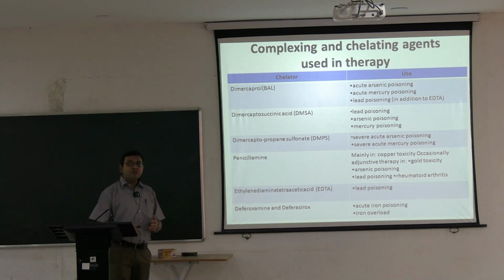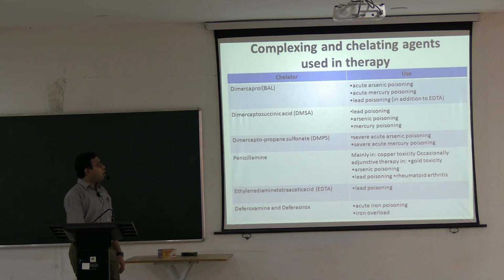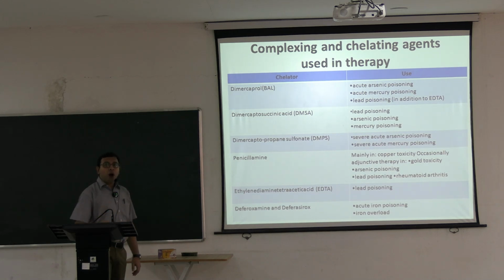So when there is severe acute mercury or arsenic poisoning, usually instead of Dimercaprol or Dimercaptosuccinic acid, a newer congener known as Dimercaptopropane sulfonate, DMPS, is used.